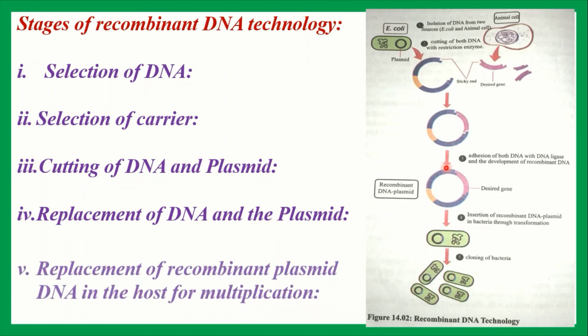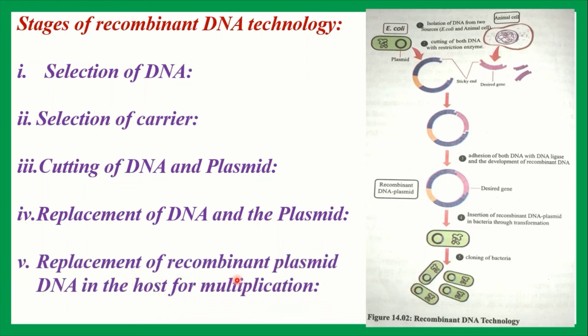Then fifth point, replacement of recombinant plasmid DNA in the host for multiplication. The recombinant plasmid DNA is now placed into other bacteria, that means host. Everybody see this figure. This one is a host bacteria. Generally, bacteria does not accept other plasmid, this recombinant plasmid, because it has its own plasmid DNA.